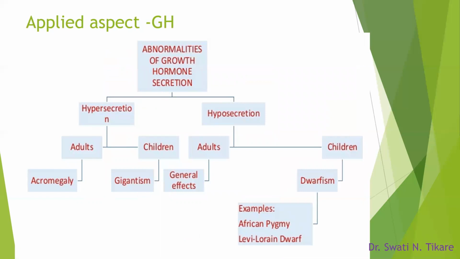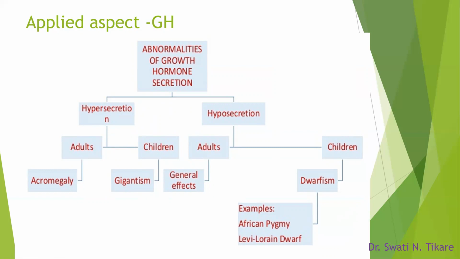Next, coming to the applied aspect of growth hormone. Either the hormone may be secreted in excess, that is hypersecretion, or hyposecretion. So if growth hormone is excessively secreted in adults, what do we mean by the term adults here? If it occurs after the epiphysis fusion, okay, we know all the long bones, at the ends of